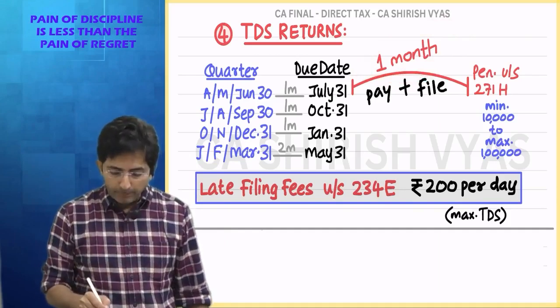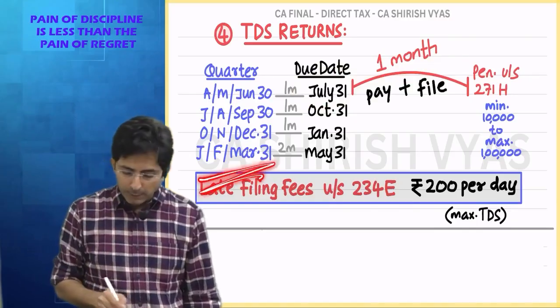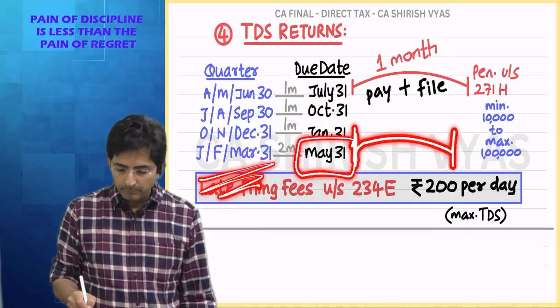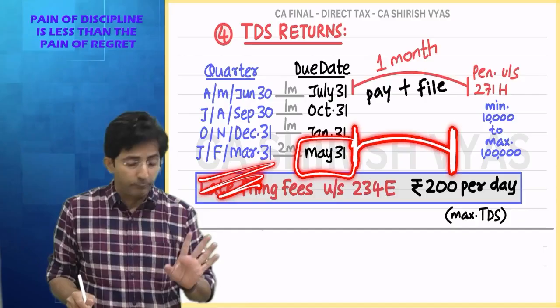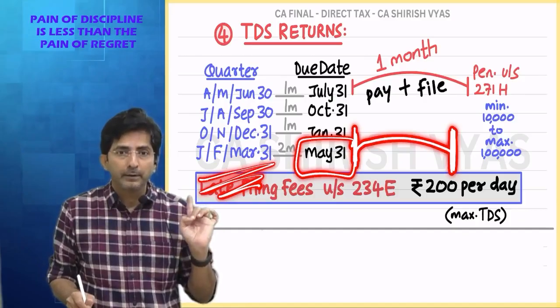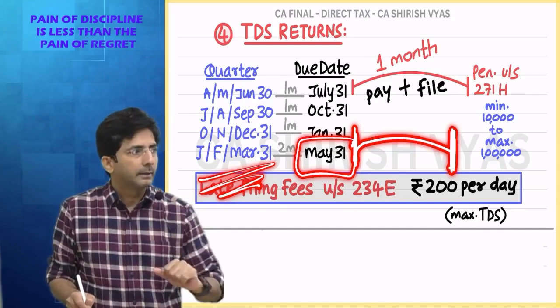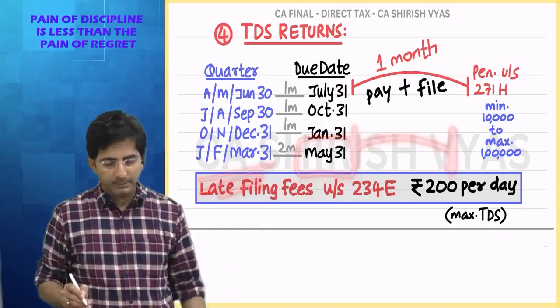See, although in my drawing I am portraying from 31st July, this applies to all quarters. So tell me, for last quarter, what is the normal due date? 31st May. So how will you calculate 1 month? After 31st May, 1 month comes to 30th June. So as soon as 30th June comes, you should be so serious that you make sure you file the return of last quarter. Otherwise, what will happen? If 30th June is crossed, your delay will be counted more than 1 month. And then the additional charge of penalty will come along with late filing fees.